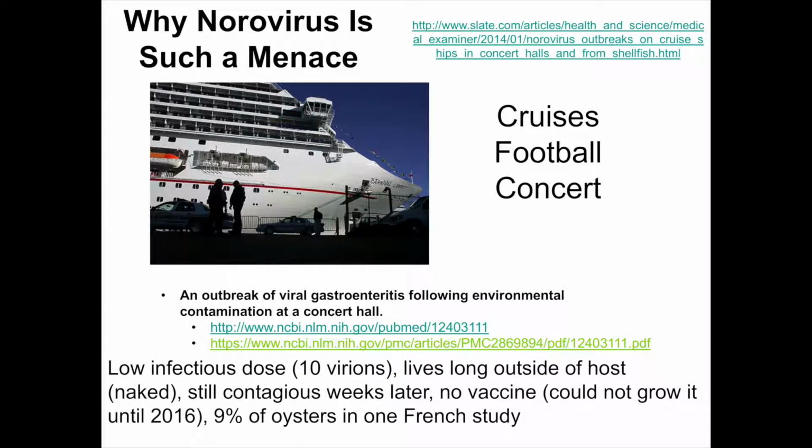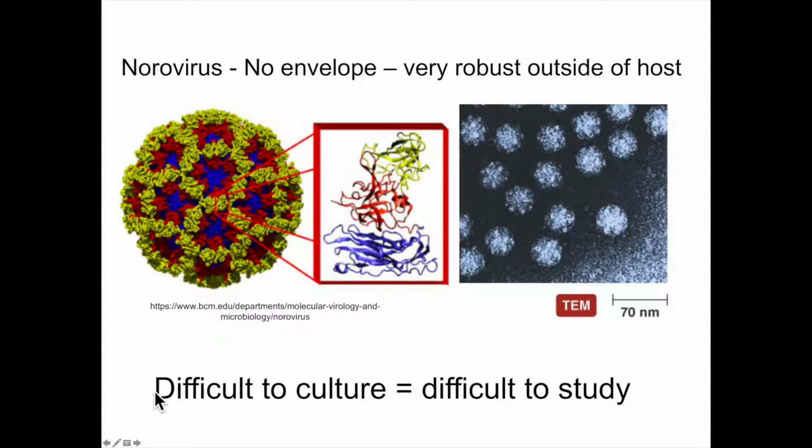Okay, and so if we look down here, the Slate article does a really good job talking about the fact that you only need 10 virus particles, right, to get infected with norovirus. That's such a small amount, right? They live alongside out of the host, so they're naked viruses, right? And we know that what that means is that they have no envelope.